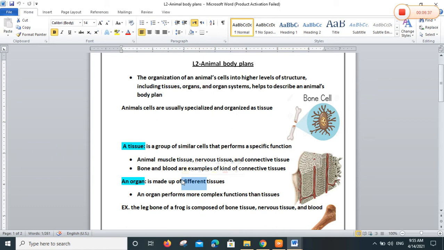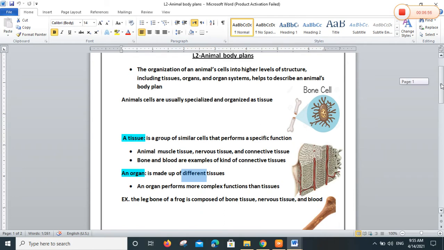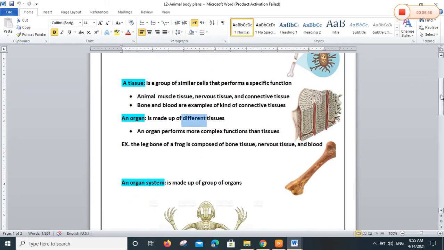So we have bone tissue, muscle tissue, nervous tissue, connective tissue. Yes, the leg bone of a frog is composed of bone tissue, nervous tissue, and also blood, and the blood itself is connective tissue. Okay? This is in one organ only. We have more than 2 or 3 tissues.